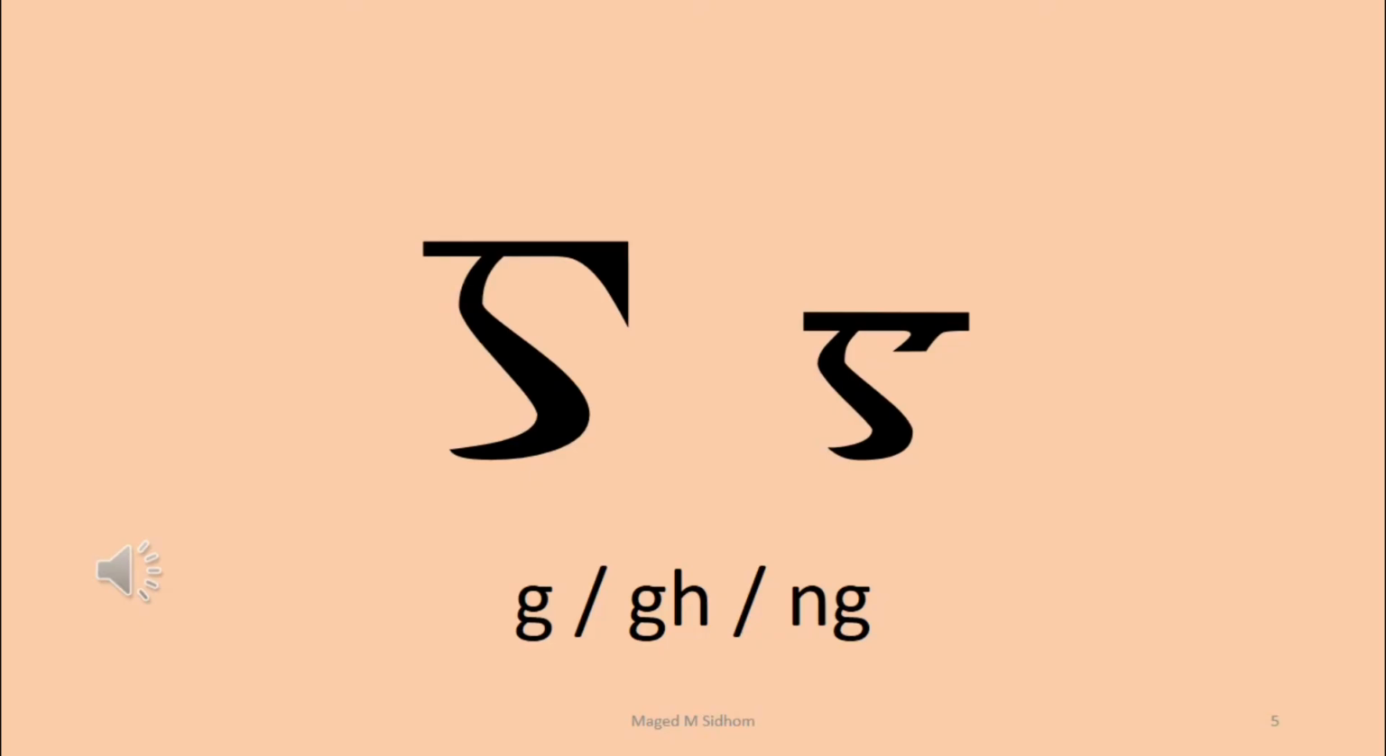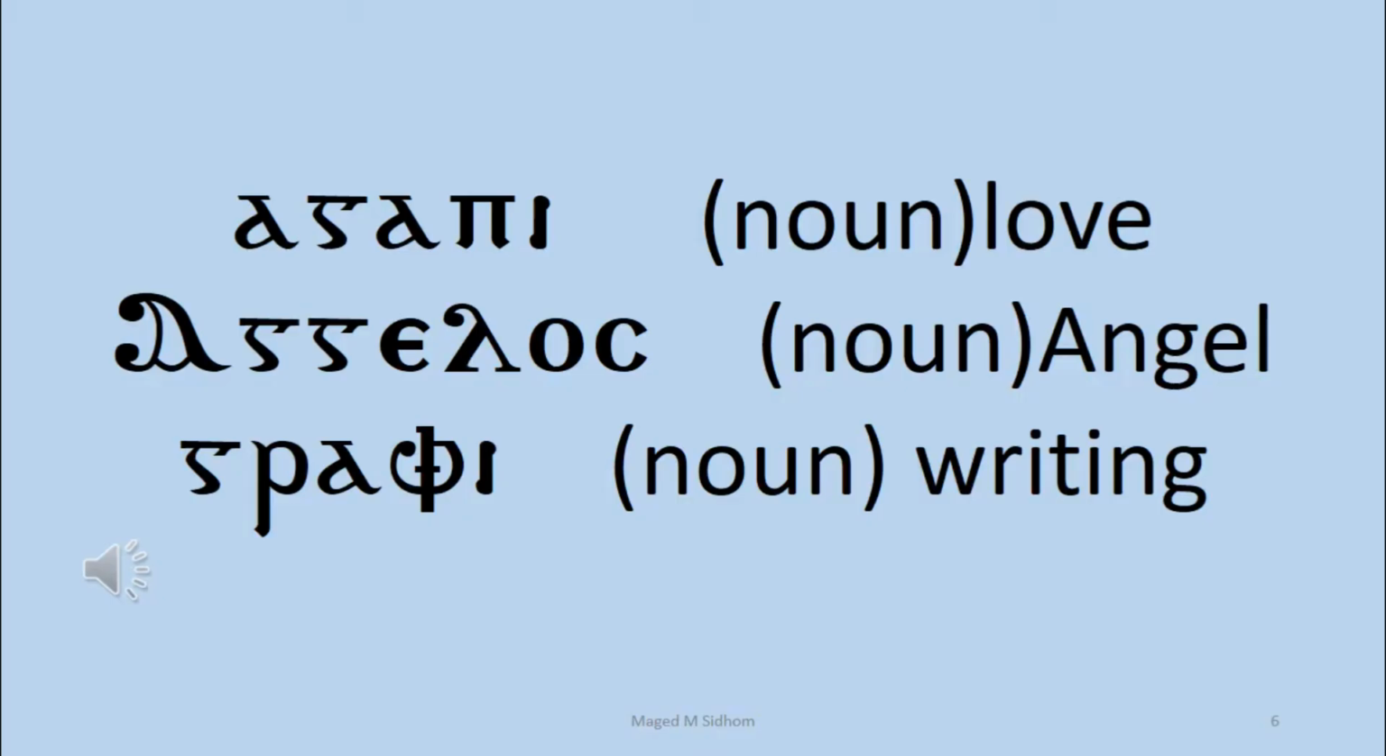The third letter is Gamma, and this letter is pronounced in 3 different ways. It's pronounced as G or R or NG if it is repeated, Gamma, in the word. Let's take examples. Our first example here is Alpha, Gamma, Alpha, P, Iota: Agapi. Agapi means love.